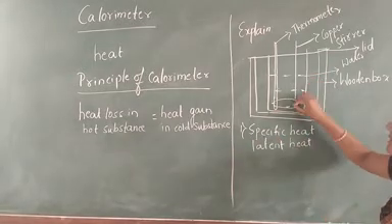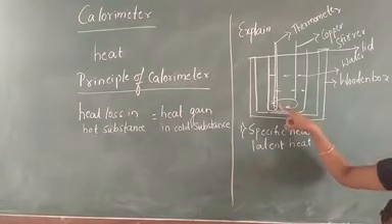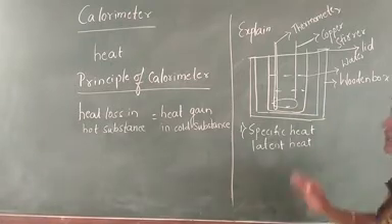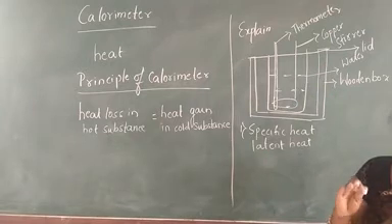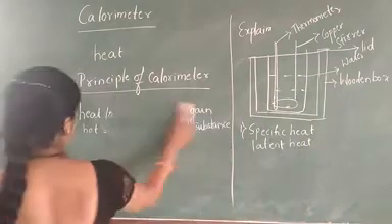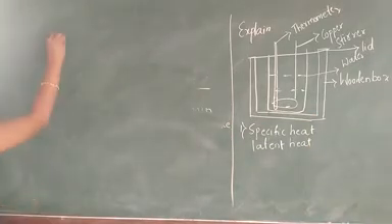And by using the copper stirrer we have to stir the water. When we are stirring the water, what will happen? Either there will be an increase in the temperature or a decrease in the temperature. When we are putting this lid on the wooden box, there will be no loss of energy in the calorimeter.